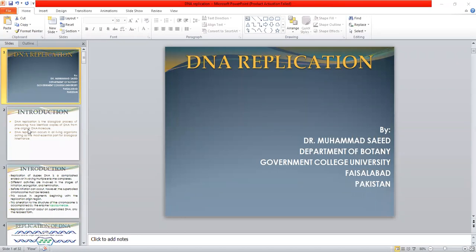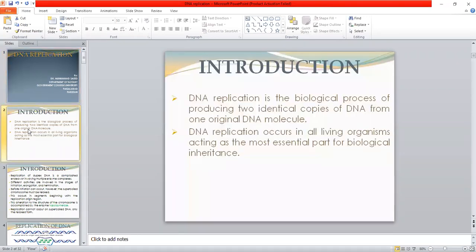So replication is the biological process of producing two identical copies of DNA from one original DNA molecule. During the process of DNA replication from a parental DNA duplex, two new strands of DNA are produced. DNA replication occurs in all living organisms, acting as the most essential part of biological inheritance.